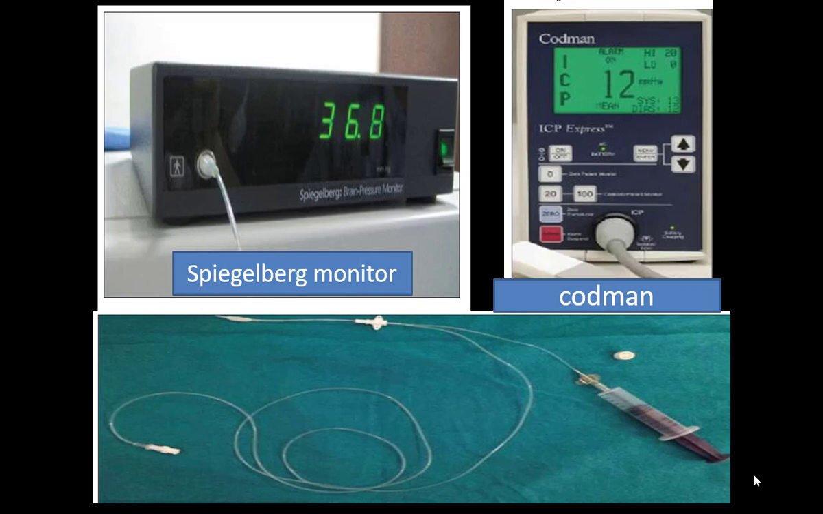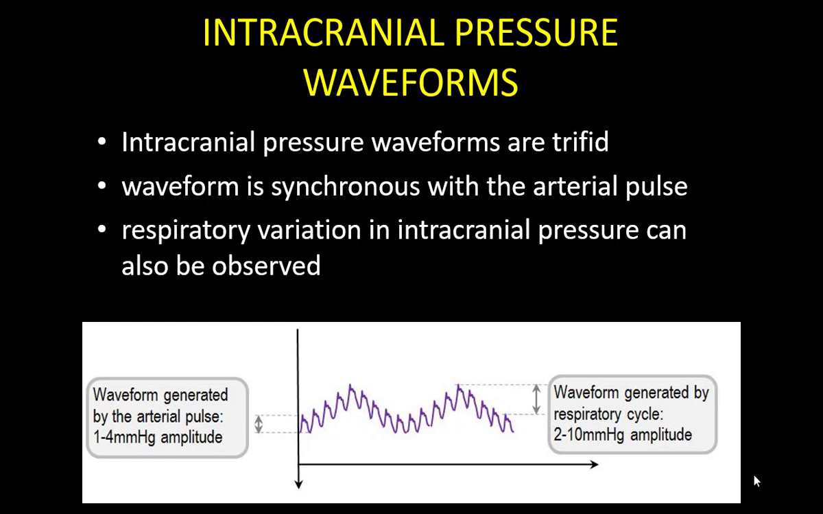And these are the monitors. Every institute will have its own, but generally the Pickelberg monitor is there. Codman is there with the wire. It's a costly equipment which is being used, but most of the neuro centers which are doing good neuro work will have either of them.